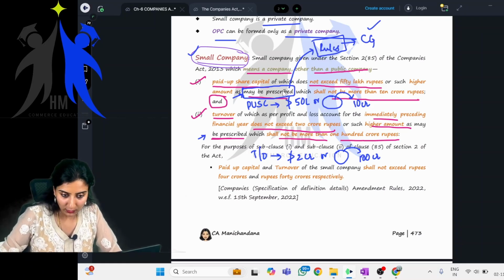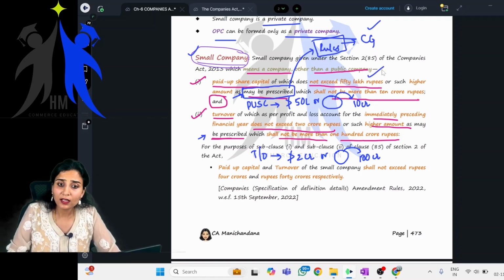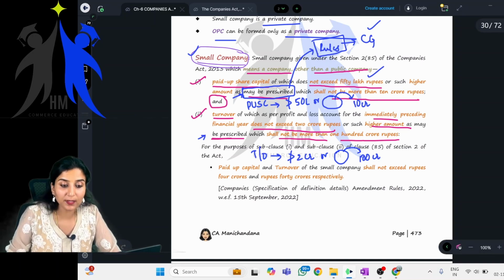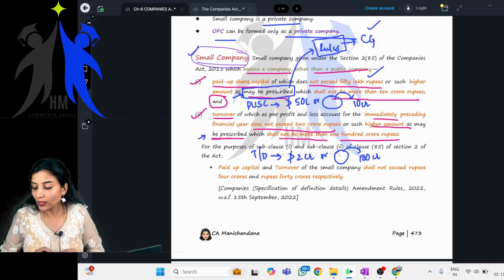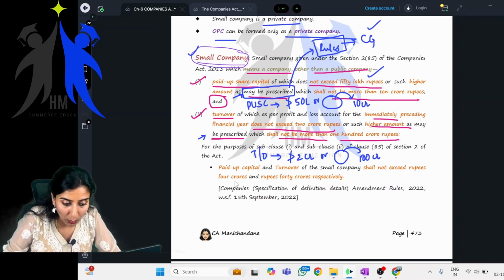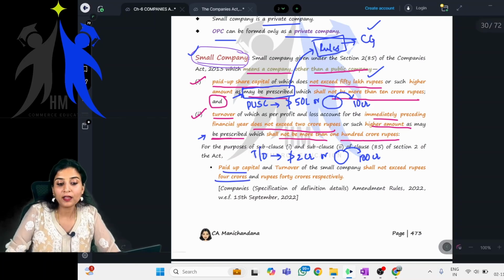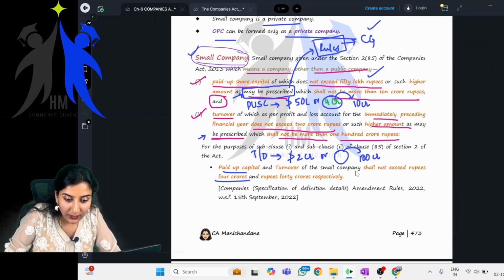See, what they're trying to tell you here is that paid up share capital does not exceed 50 lakh rupees, which is given in the act, or such higher amount as may be prescribed. So the central government, as and when it requires, will change it as may be prescribed. Now, how much has it prescribed? The prescribed paid up share capital is now 4 crores, and the turnover is 40 crores.